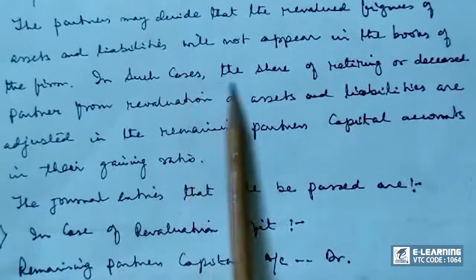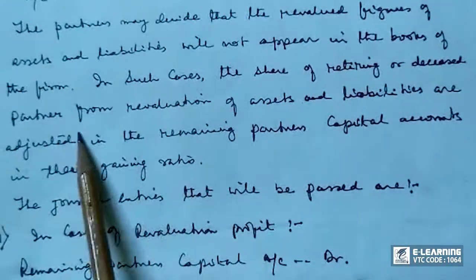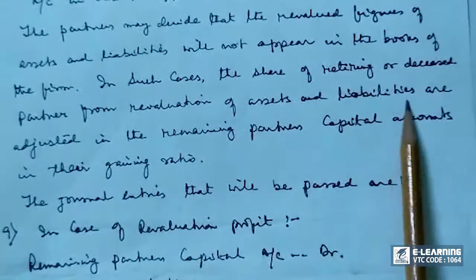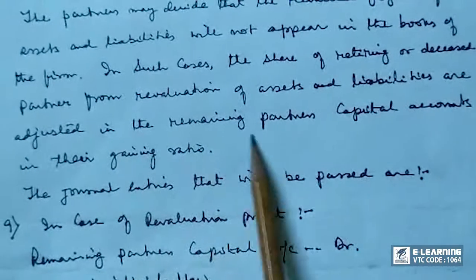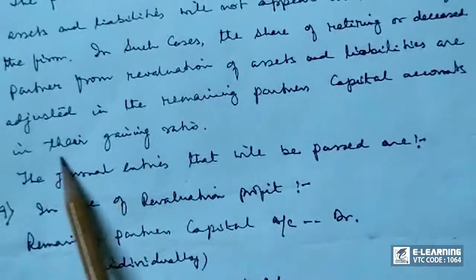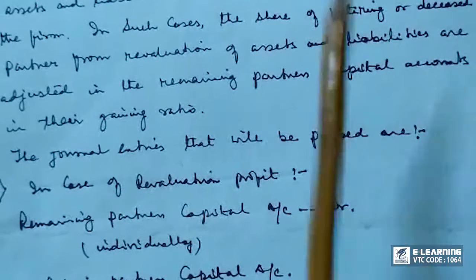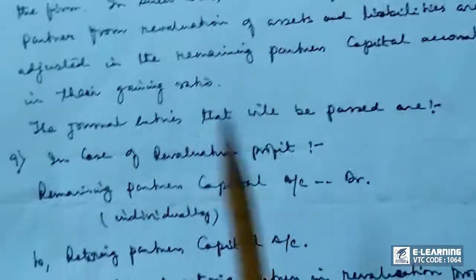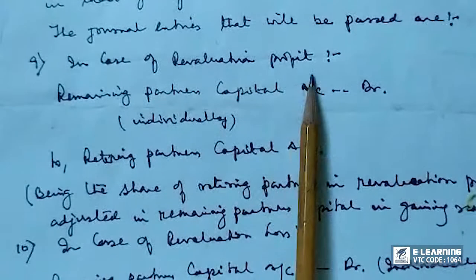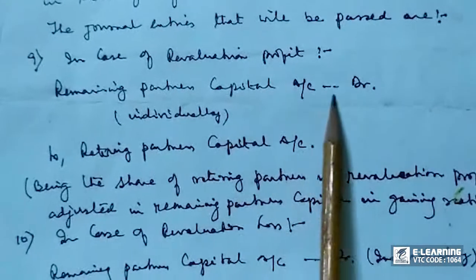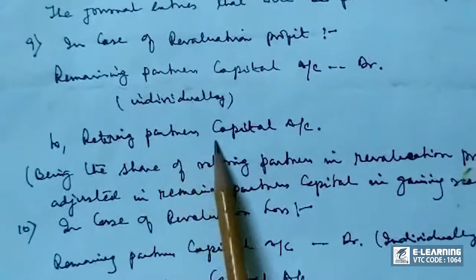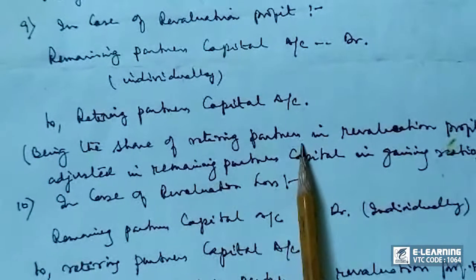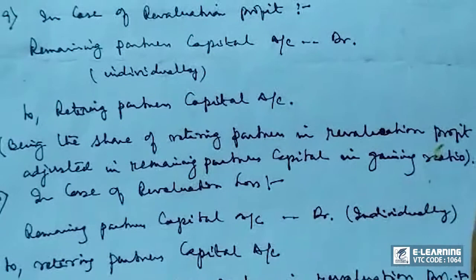So in such cases, the share of the retiring or deceased partner from revaluation of assets and liabilities is adjusted in the remaining partners' capital accounts in their gaining ratio. The journal entries that will be passed are: in case of revaluation profit, remaining partners' capital account debit individually to retiring partner's capital account, being the share of retiring partner in revaluation profit adjusted in remaining partners' capital in gaining ratio.